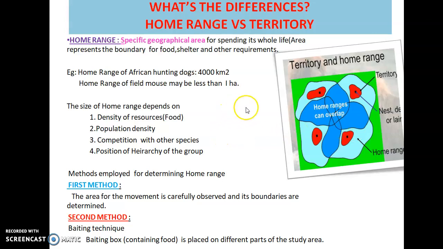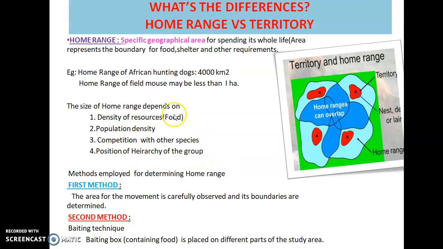And what is the peculiarity of this home range? The size of a home range will depend upon the density of food sources, the population density of that particular animal, its competition with other species, and also its position of hierarchy in the concerned group.